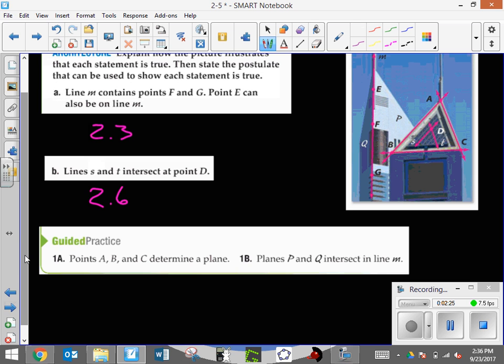1A, points A, B, and C determine a plane. If we go over to the picture, here's point A, here's B, and here's C. All 3 of those points are non-collinear. And since all 3 of those points are non-collinear, they do form a plane. That is postulate 2.2 that they're talking about. And then finally, planes P and Q, they intersect at line M. That is 2.7. Again, I won't flip back. You guys can read those on the previous slide.